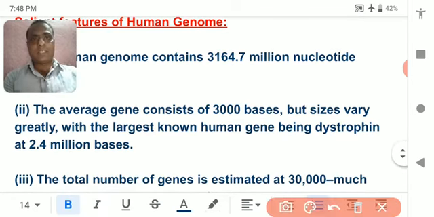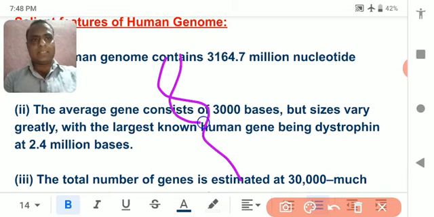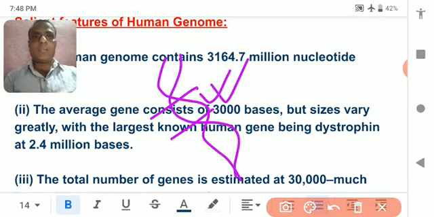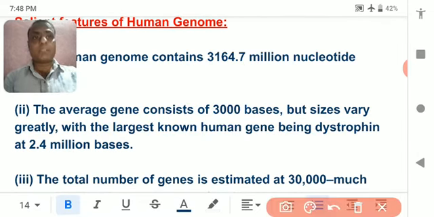the average gene. Suppose this is a gene, this is a piece of gene. How many nucleotides are there in an average gene? On average, in one gene there are about 3000 base pairs.